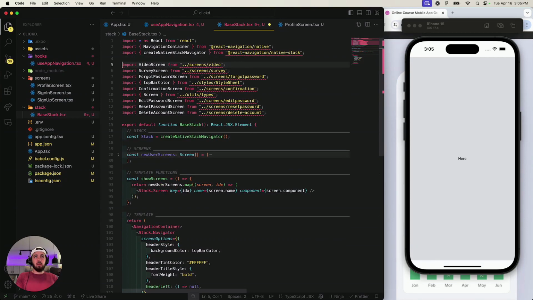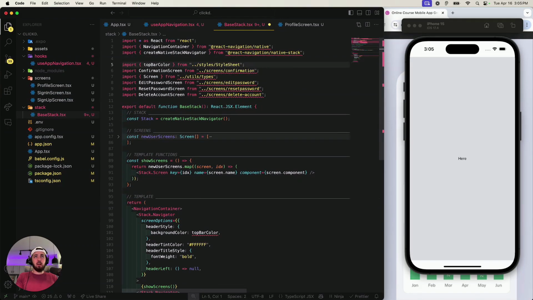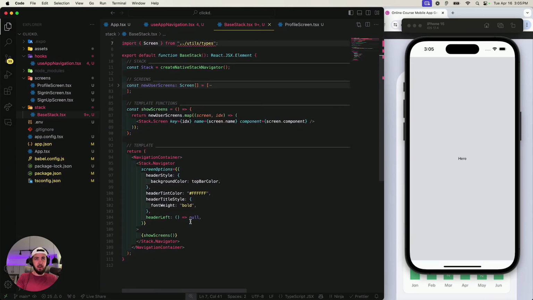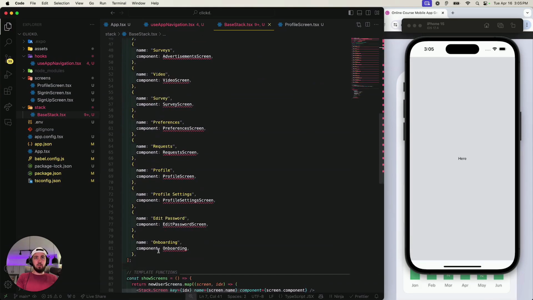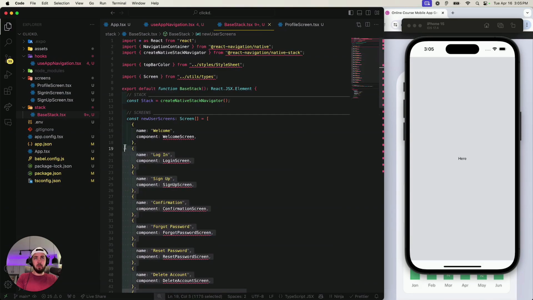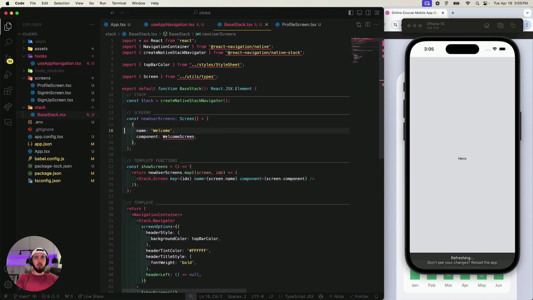Component for onboarding, screen styles, top bar color. We might need that. I think that's how we affect the top bar. And then I need this type. Okay, cool. So I think that thinned out the file a little bit. We can delete all of these except for, maybe we'll start with the welcome.